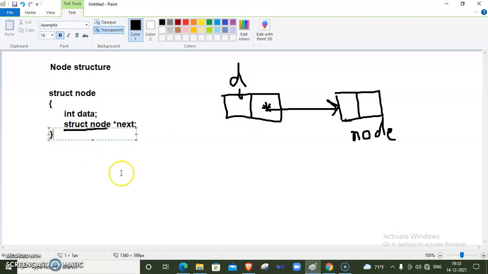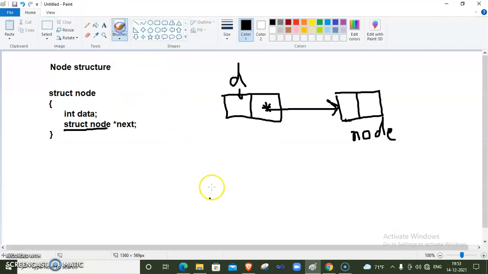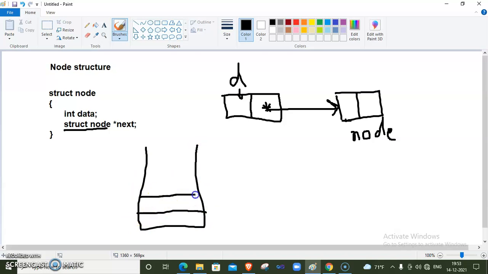Now we see how we can implement stack by using linked list. Okay, stack implementation by using linked list. As we know, stack is last in first out, means how we can implement the stack. We generally draw stack like this. This is the bottom element, first element, then second element, then third element. If this is the current situation, then top is at this location.